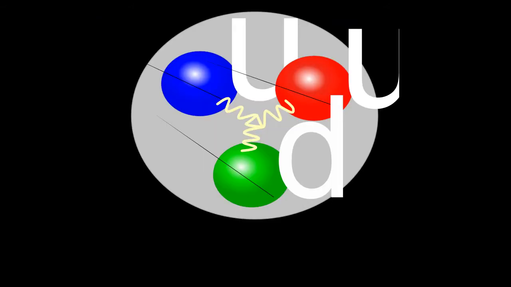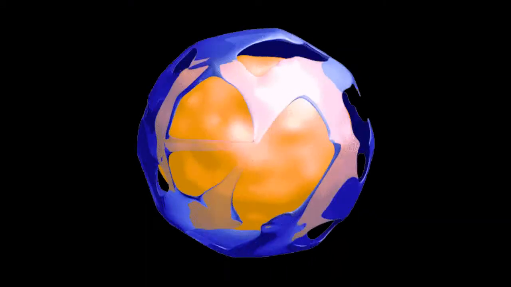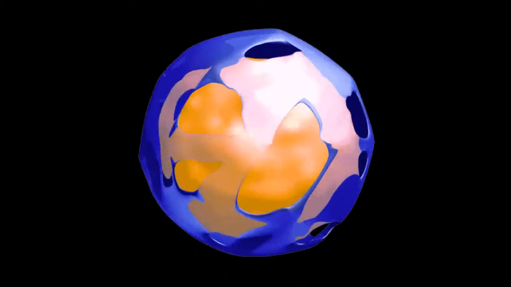If even quarks don't show signs of higher dimensions, then the string theory is probably not possible. Even if there were 10 dimensions, it would be extremely hard to track the different types of morphing and changing to determine how many dimensions there are. So overall, if the string theory was true, then it will be extremely hard to prove it.